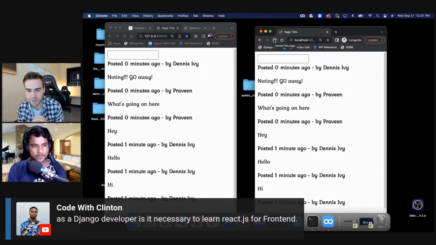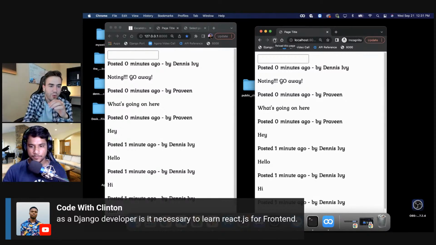Let's see. Someone's asking, are you still using token? Oh, that's Cody. Okay, so first of all, code with Clinton: as a Django developer, is it necessary to learn React for the front end? Yes and no. As a Django developer, absolutely not. There's many cases where you might just work on the back end, build out APIs, databases, and so on, or heck, even have an application that doesn't require a front end framework.